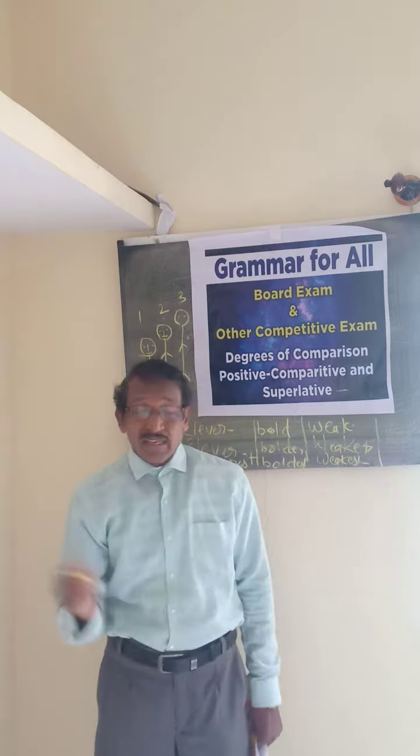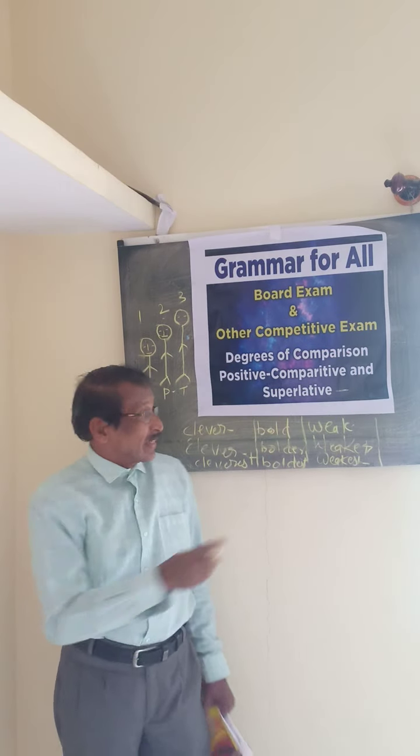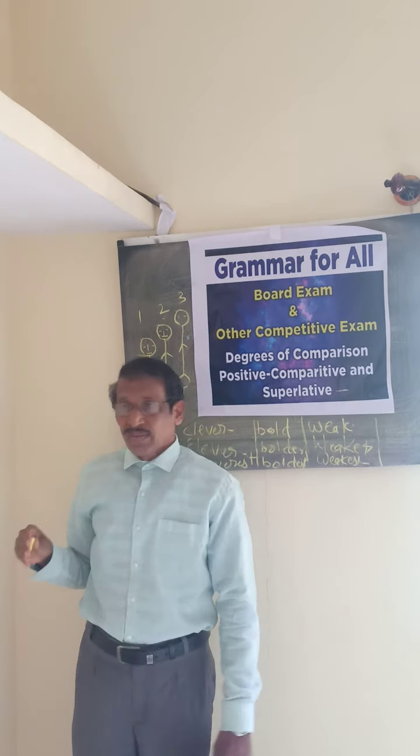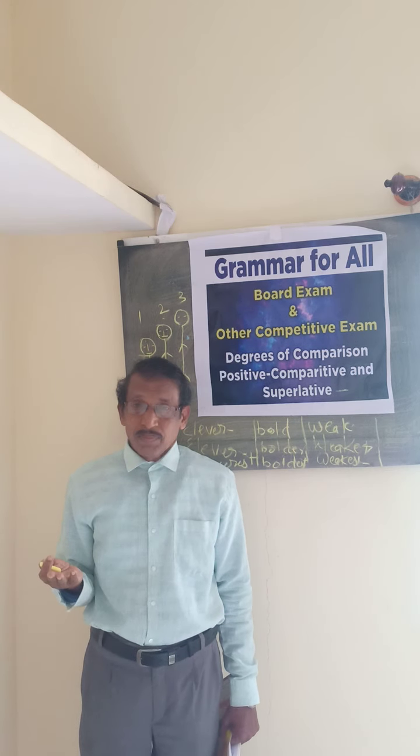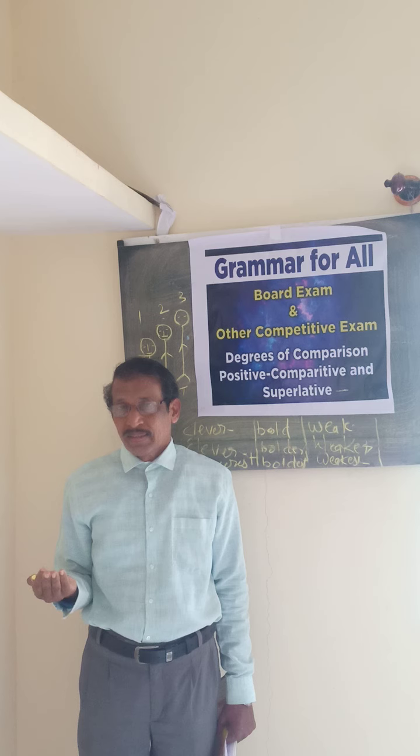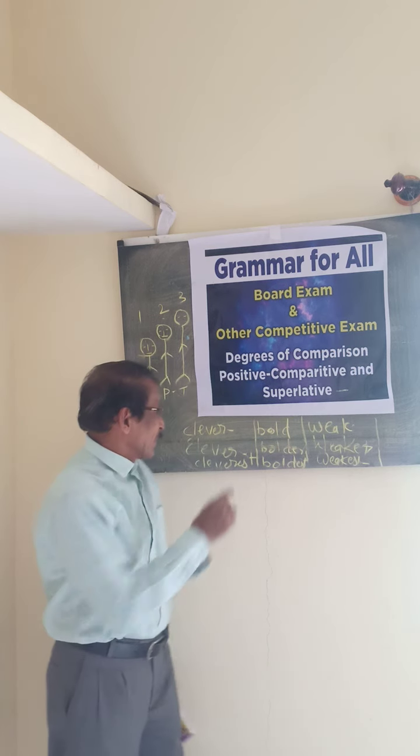So we are using these forms. Here you can see there is no comparison. He is a clever boy. There is no comparison. Clever is positive.